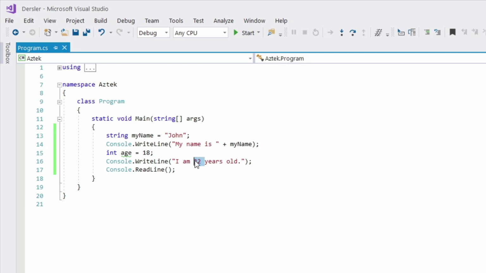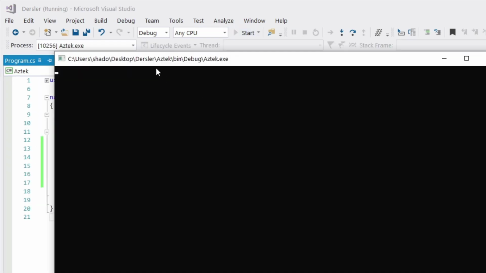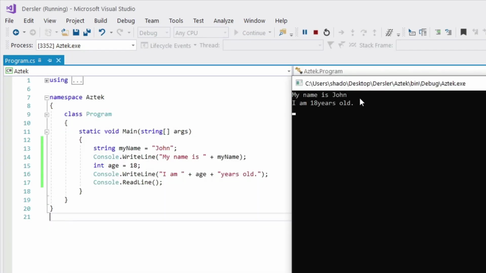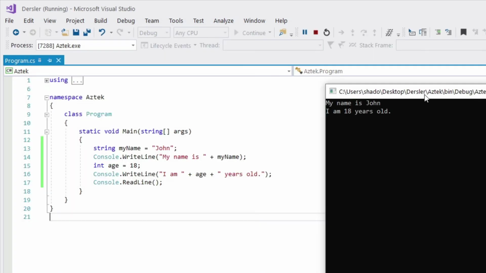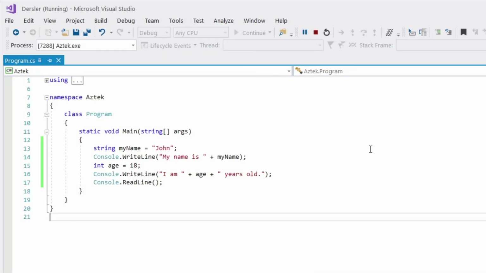Okay, let's change this string then. For changing this string, I'm going to of course delete this age number. I'm going to put a quotation mark here, write my age here, and of course add another plus sign to combine with the "years old" string, and add another quotation mark here. And if we execute this code, as you can see, my name is John and I am 18 years old. I forgot to put a space between them. So yes, now much better.